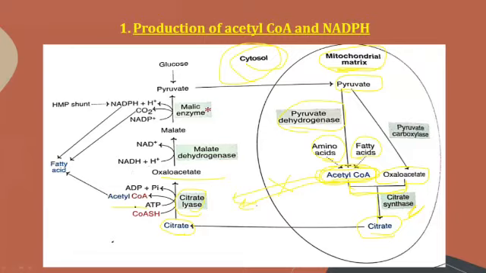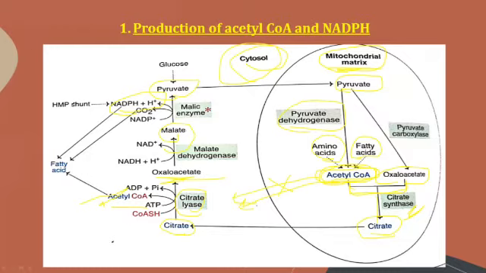Now see, we know our first step is the production of acetyl CoA. The acetyl CoA was produced. Coming to the oxaloacetate which was produced, it gets converted into malate, and malate gets converted into pyruvate. During these steps, you can see the production of NADPH. NADPH, which is required as reducing equivalents, was also synthesized in the cytosol in the first step, that is the production of acetyl CoA and NADPH.